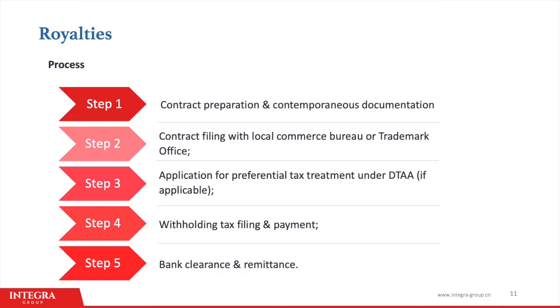But you will need to register the contract with the trademark office if you are paying royalties in exchange for the use of a trademark, or register the contract with the local Commerce Bureau if you are using a patent or some form of imported technology. Next, as with dividends and service agreements, the company may apply for preferential tax treatment if it is provided under a double tax agreement. The company should then calculate all the withholding taxes and make payment if necessary. And finally, they are able to make the remittance with the bank.